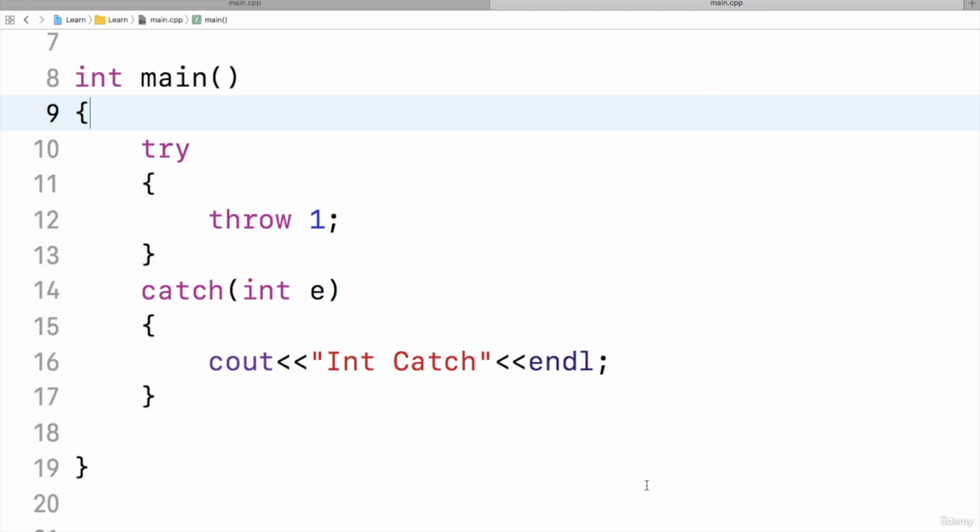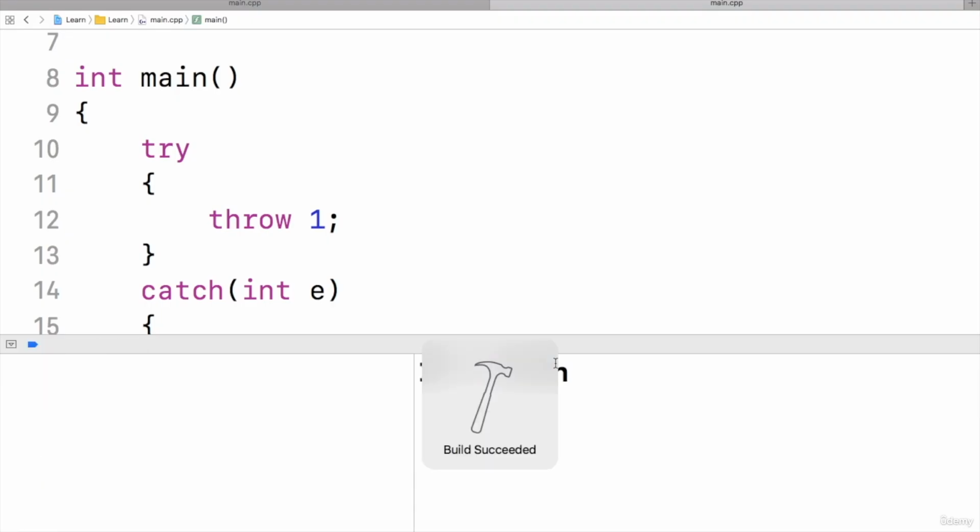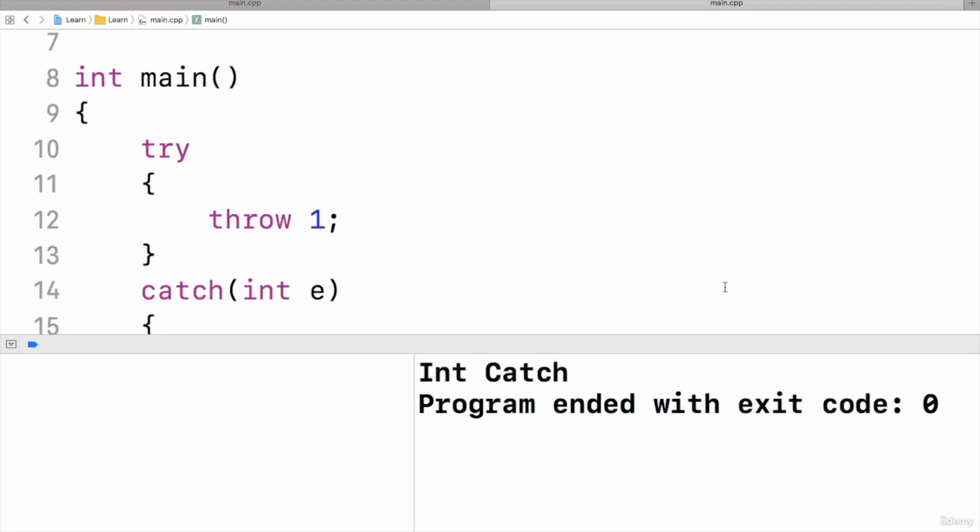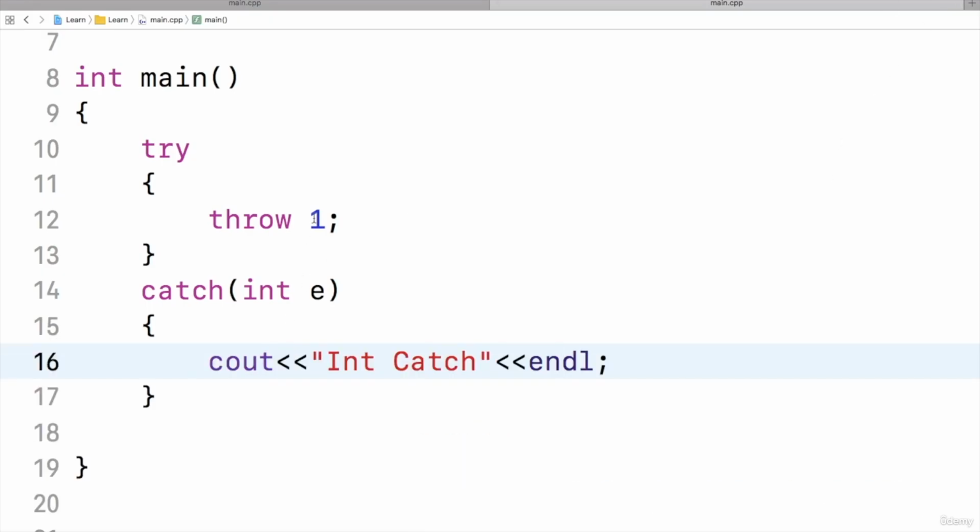Let us look at an example of writing various catch blocks. For that, I have taken a simple example, and this try block is having a throw 1. It is throwing an integer, and inside the catch block I am catching an integer value, and here I said int catch. So this is a catch block for integer. Let me run this and show you. Yeah, I got a message that it is int catch because it has entered into the catch block.